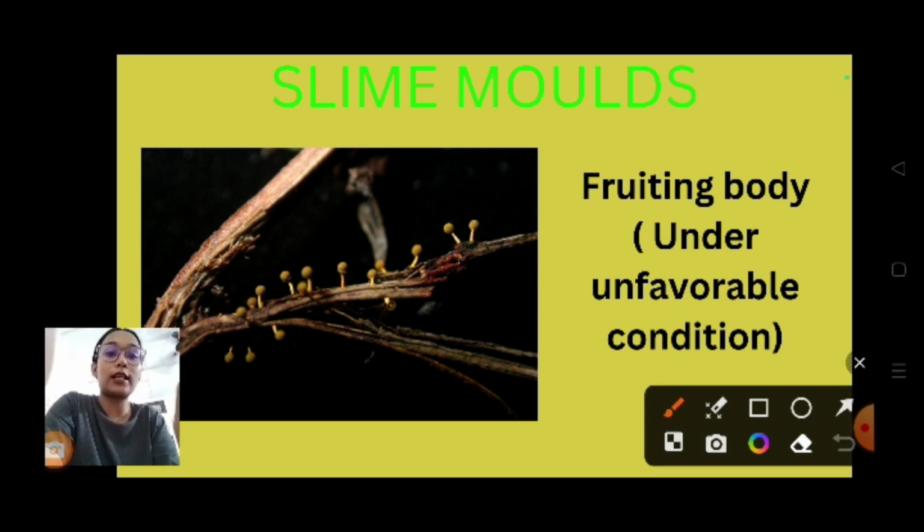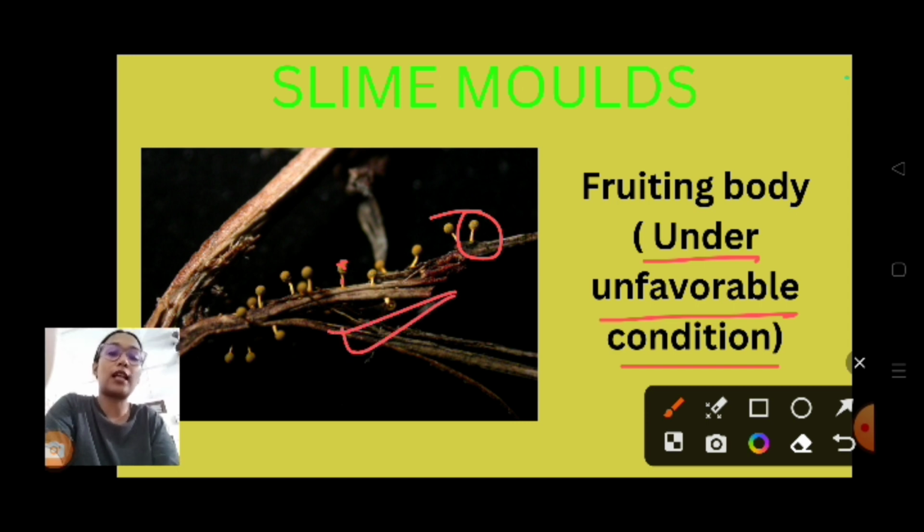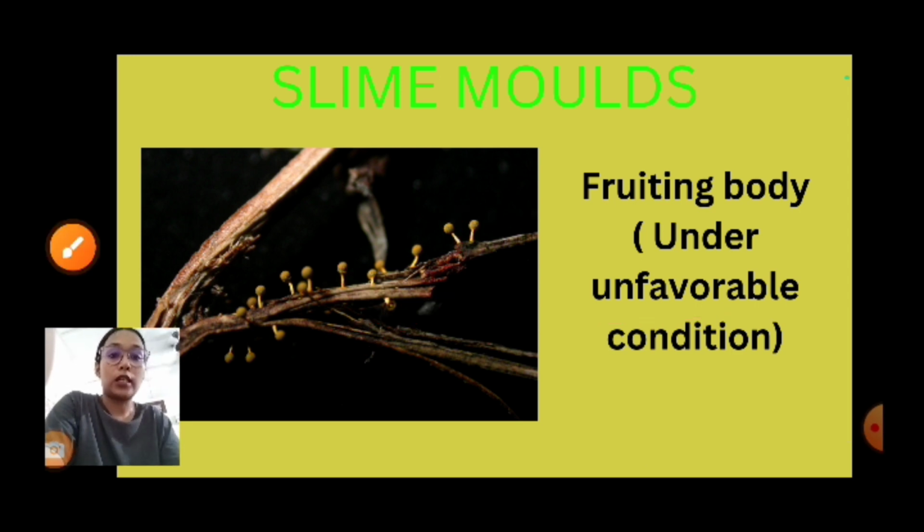Moving on to the next slide. See the fruiting body. Can you see the fruiting body? This one. Under unfavorable conditions they form a fruiting body which bears spores. It is having spores, and they can survive any harsh climatic conditions also. Clear?